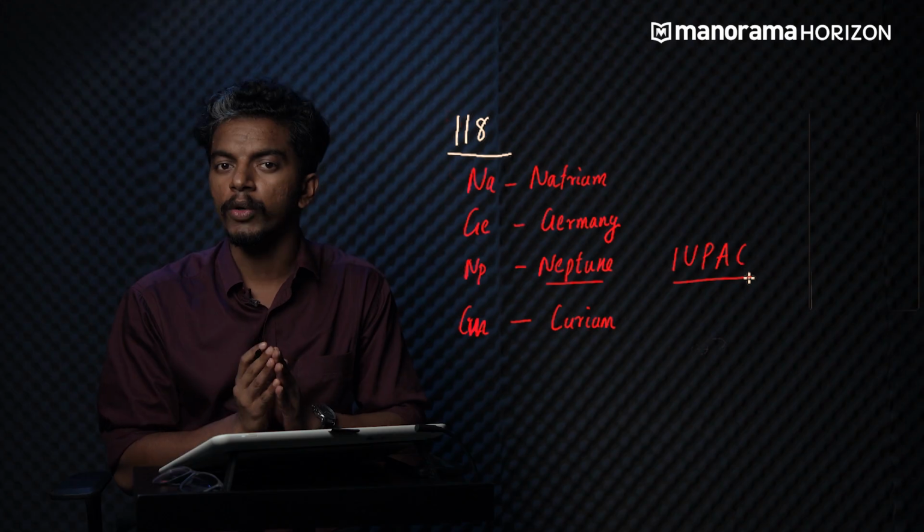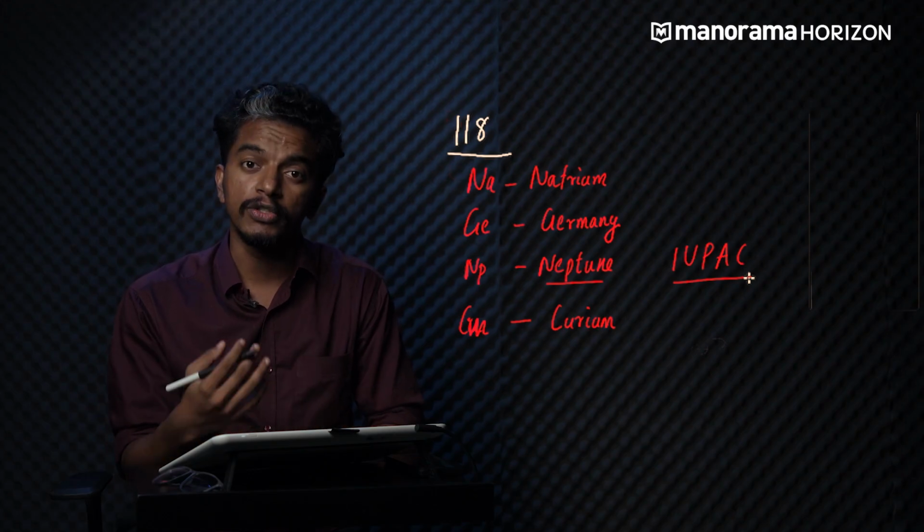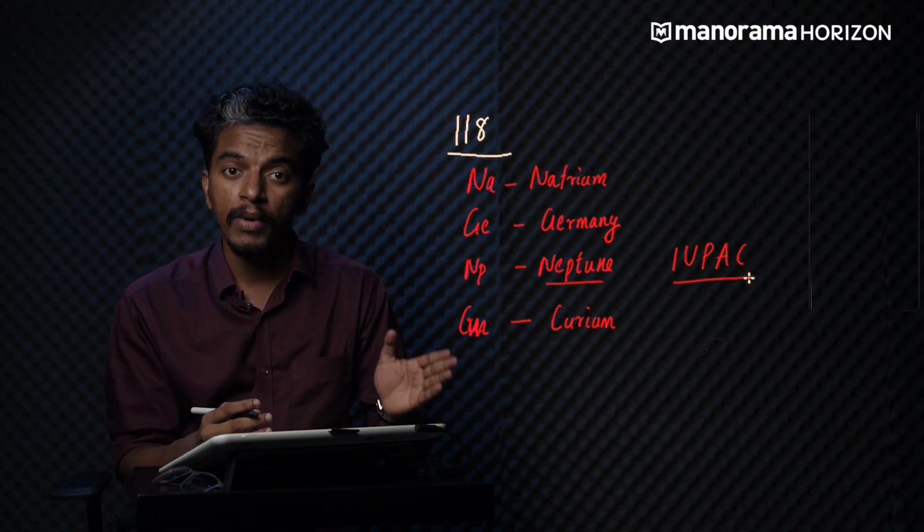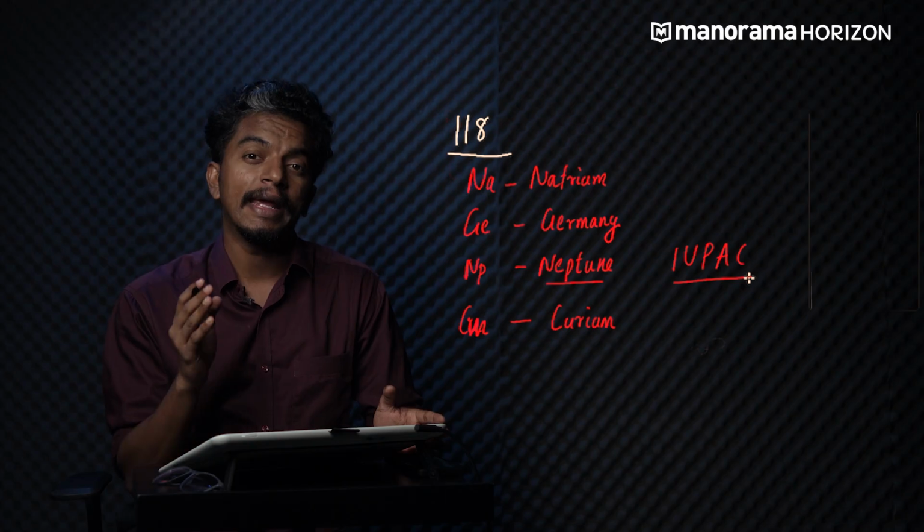So in this video, we are going to discuss these rules to name elements from 101 to 118.